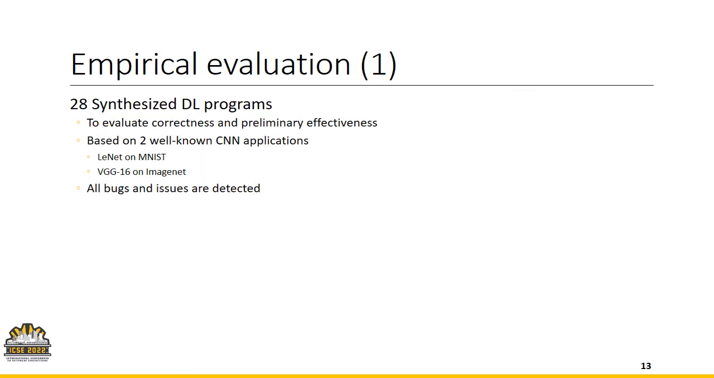To empirically evaluate our tool, first we tested NeuraLint on 28 synthesized DL programs. We have used some synthesized samples to debug and evaluate correctness and some preliminary effectiveness of our tool. Those synthesized examples have been developed using two well-known CNN applications. First, training LeNet on the MNIST dataset, and second, training VGG16 on ImageNet. All bugs and issues are detected in those examples, and we have successfully debugged and evaluated NeuraLint on these examples.